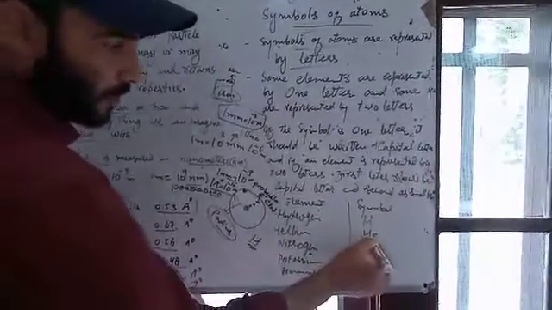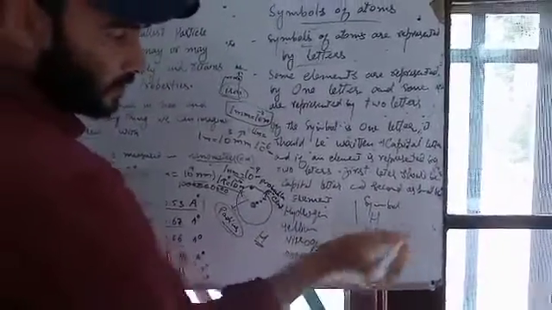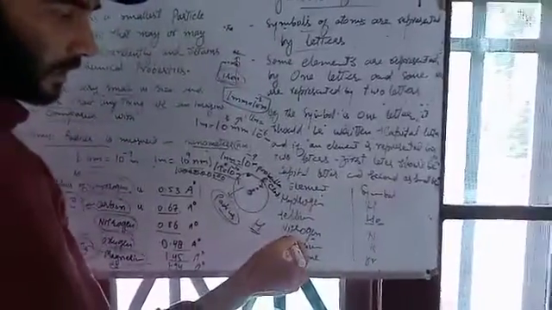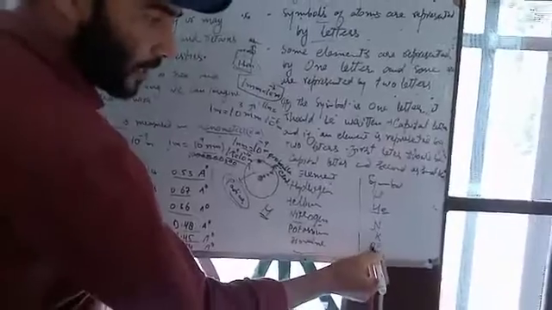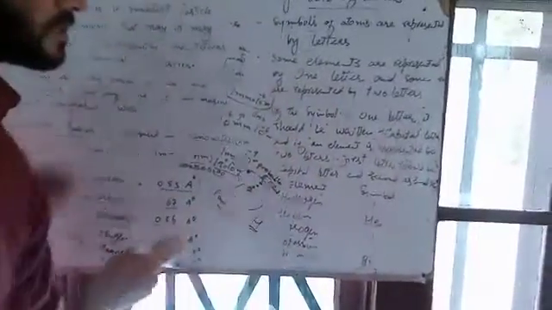That means the first one is capital and the second one is small. Nitrogen N, potassium K, and bromine Br, capital B and small r. These are the symbols of some atoms.